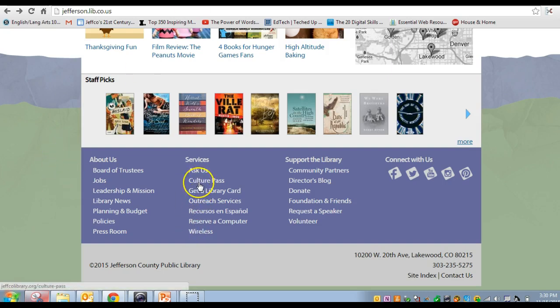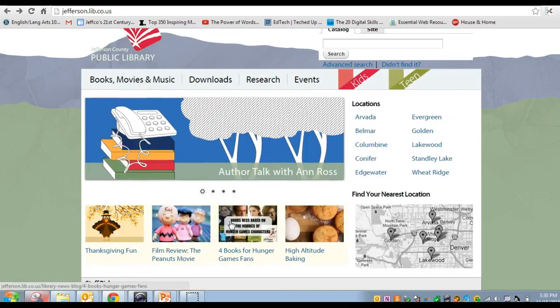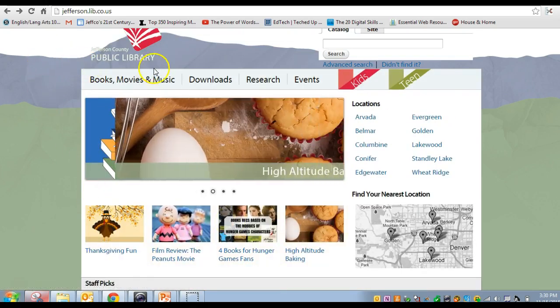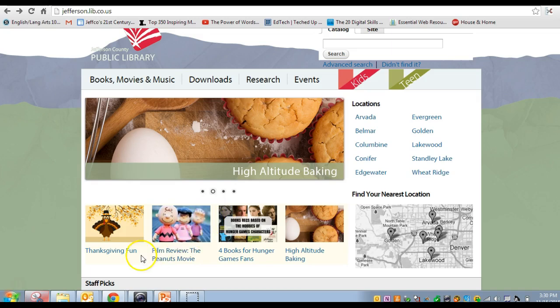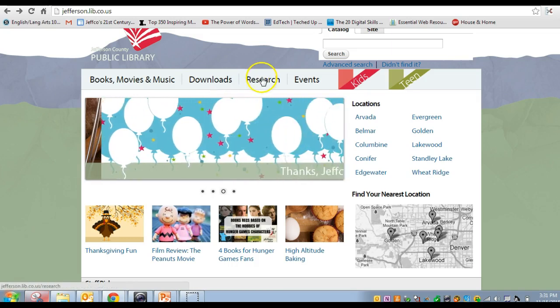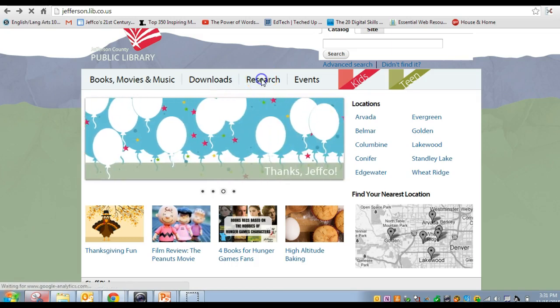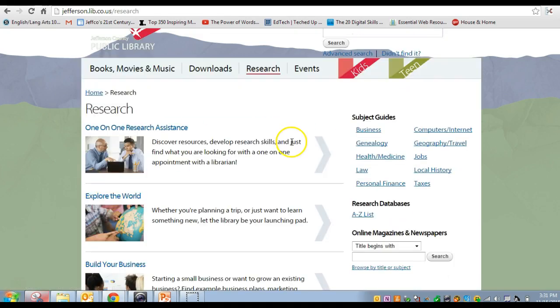including one of my favorites, the Culture Pass here, that gets you free admission to various museums in Denver. So a lot of benefits of being online with the library system: books, movies, music, downloads, films, things going on in the community. But for our purposes today, we will be looking at research databases. So we are going to click on research, and that will bring us to this page here.